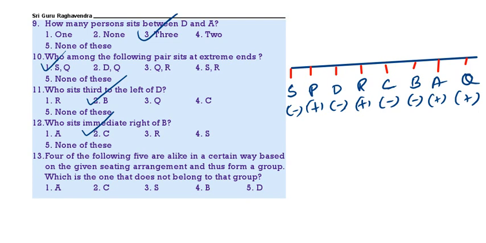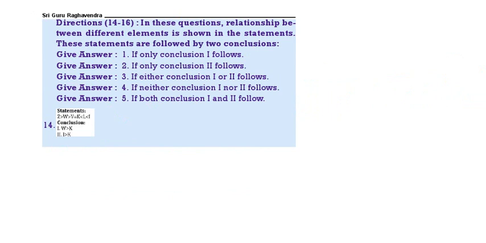Now see here. Here A plus, C minus, S minus, B minus, D minus. So only A is facing north. So that's why A is the odd one out. Then see the next one. Here this is greater than, lesser than.